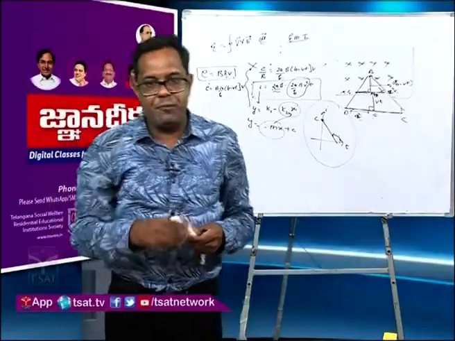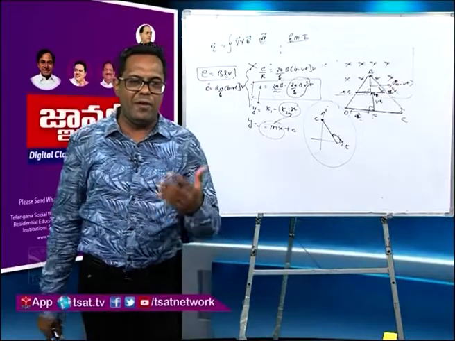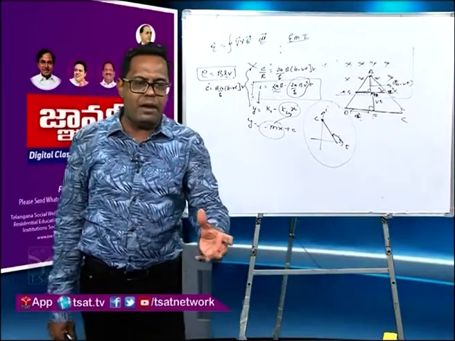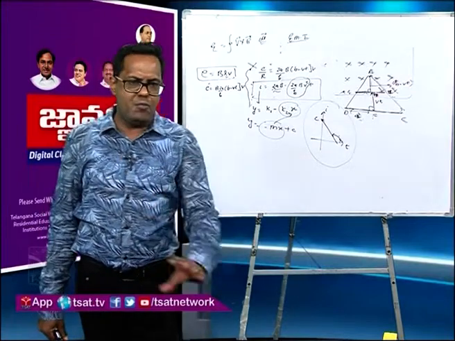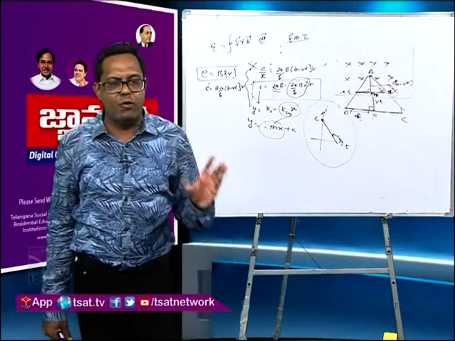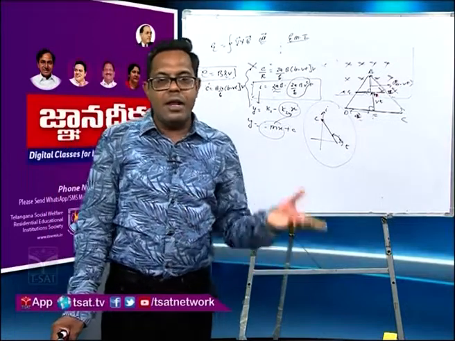PPT, the PowerPoint presentation. Which graph is correct now? Tell me, between I and T. See, option B applied the same concept. So what is the correct answer now? B. Like this they ask you the question; they won't ask directly, they will twist it. You should only know the basic concept: if B, L, V are perpendicular to each other, you can directly take the magnitude as BLV. If any two vectors out of B, L, V are parallel, EMF will be 0.